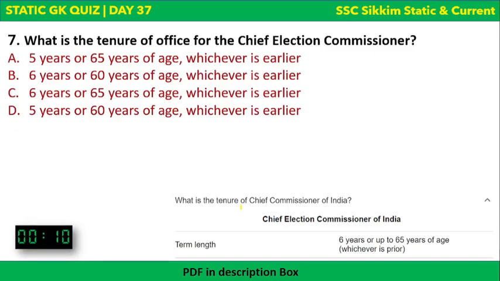Next question. The answer got revealed. What is the tenure of office of the Chief Election Commissioner? The correct answer is 6 years or up to 65 years of age, whichever is earlier. So it is the tenure of the Chief Election Commissioner. So this is it.